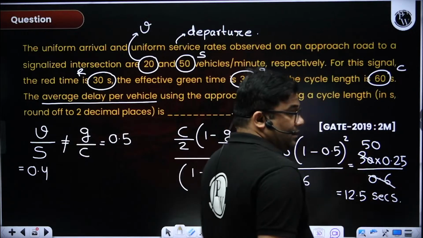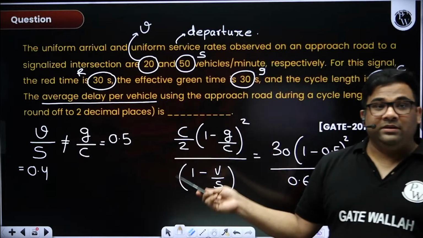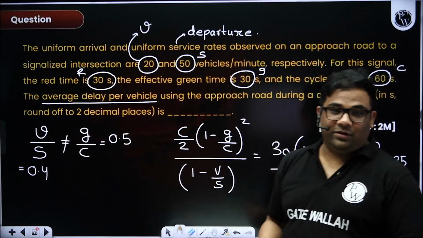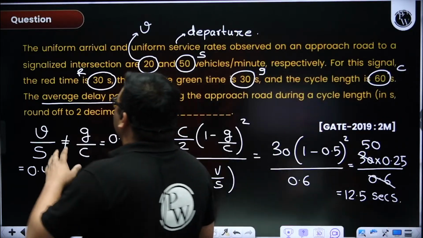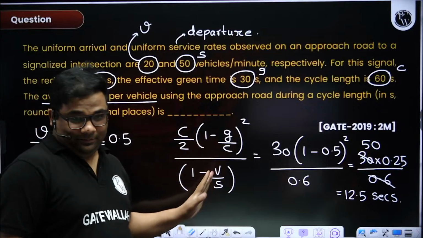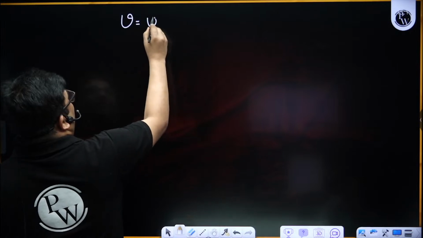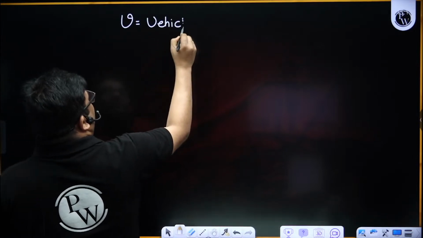Okay, now for Mr. Anubhav, I have to repeat it because this class is a personal tuition of Anubhav Singh. So in the examination, they will give you the vehicle arrival rate V.